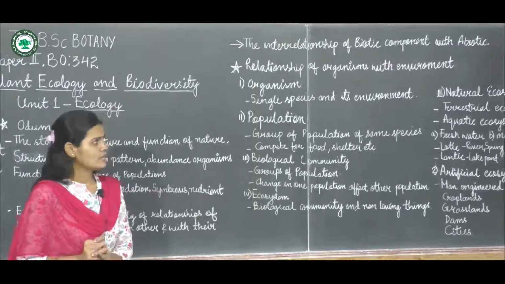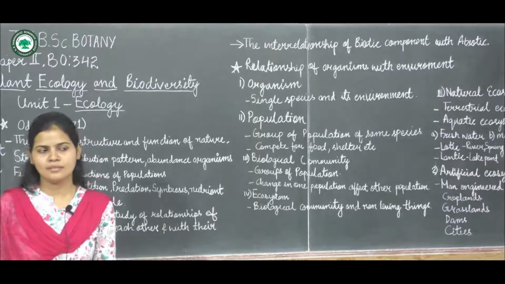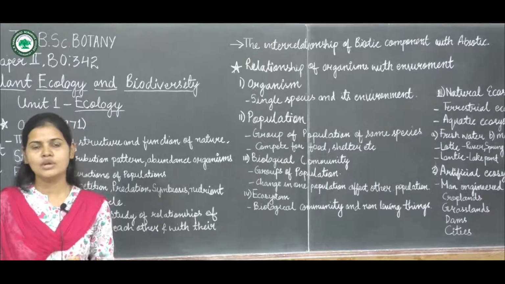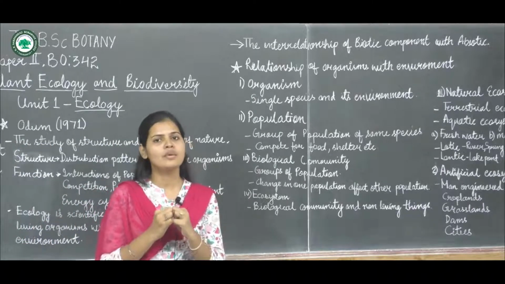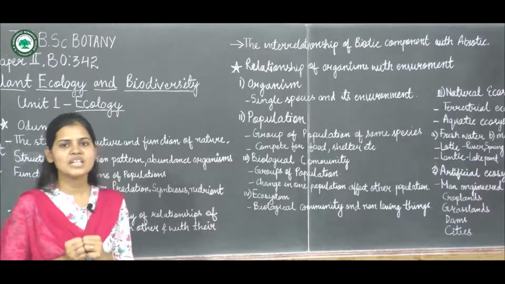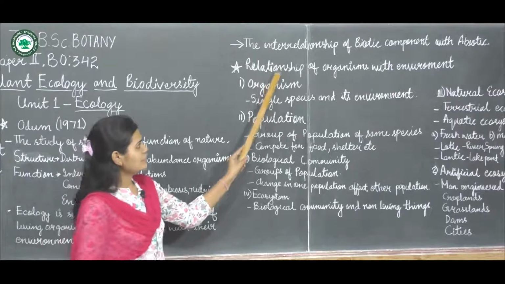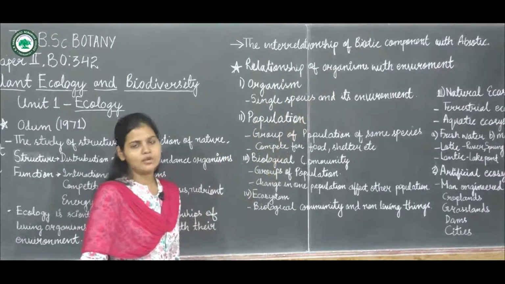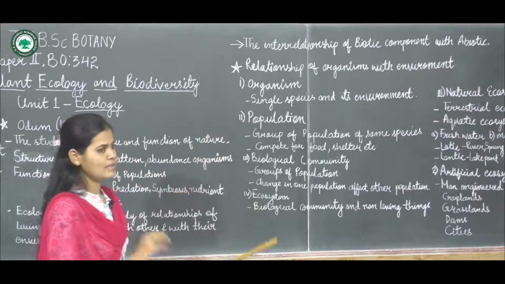Now the relationship between the environment and the organism occurs at different levels. So there are different levels at which the interaction between these two takes place, and we are going to see them one by one. Now the relationship of the organism with the environment occurs at different levels. So the first one is the organism level.